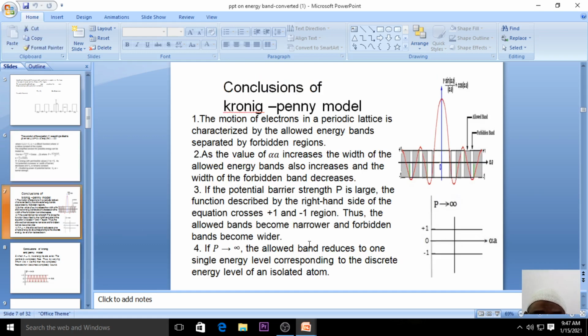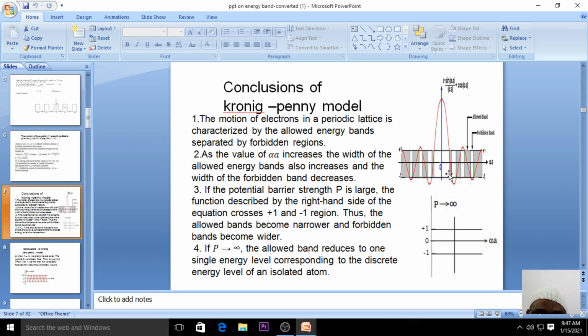So what is happening when the angle is increasing? In the conclusion of Kronig and Penney, they have given us information regarding what is actually happening when the value of the angle is increasing further. What is the schematic diagram we have shown in the figure?